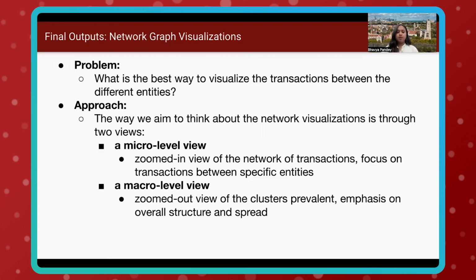With the micro-level view, firstly, we want to know who are the major donors and recipients, what are the characteristics of transactions between the specific entities, how are these entities related to each other, and exactly how is it that contributions flow within different sectors, for example, from fossil fuel to clean energy or vice versa.